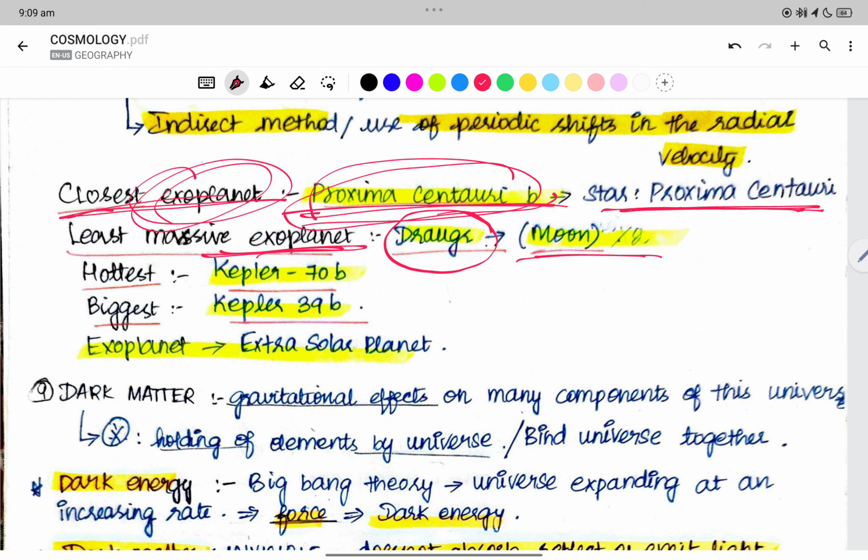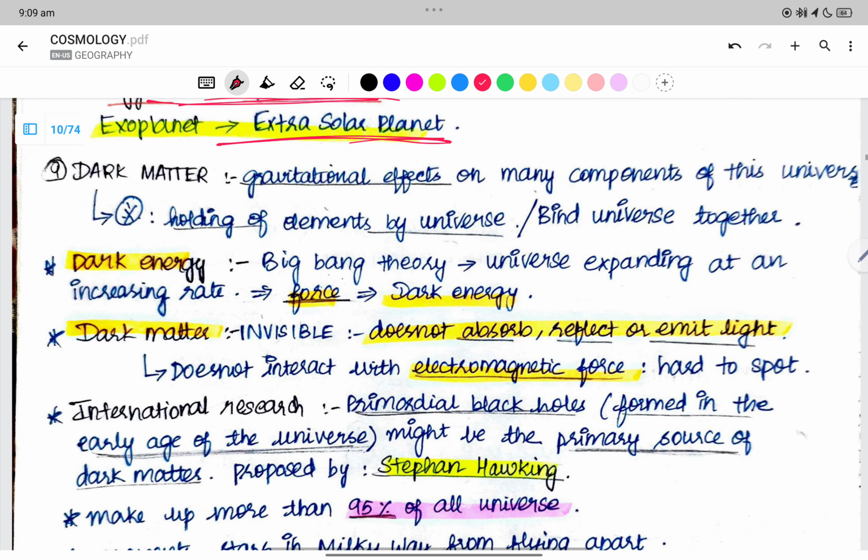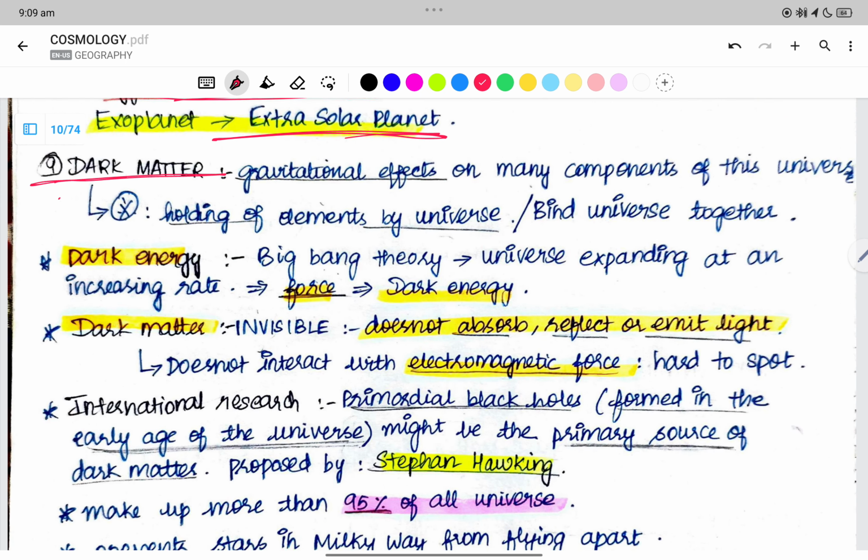It is Moon divided by 8. The hottest exoplanet is Kepler 70b, and the biggest is Kepler 39b. Exoplanet is extrasolar planet. Now we come to the concept of dark matter, right?